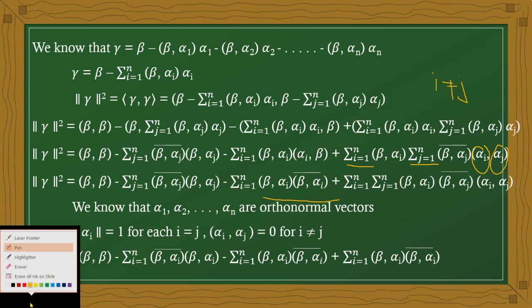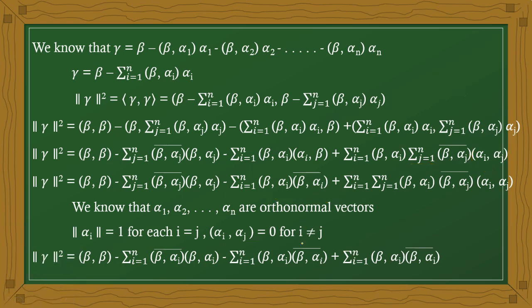Now I am checking similar types of steps. First I am taking the summation outside. As per the definition, there is no change, the remaining part is the same. Orthonormal vectors, therefore the norm value is 1 when i equals j, otherwise it is 0 when i not equal to j.